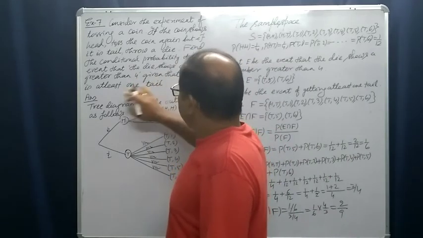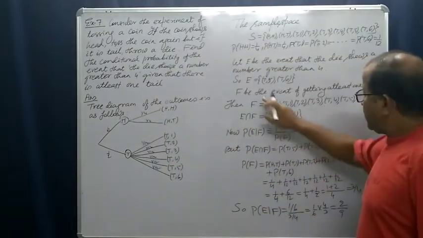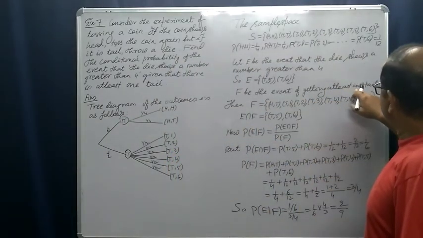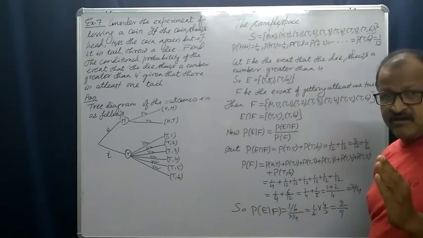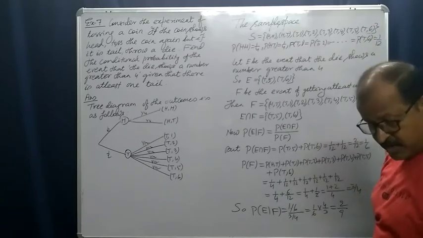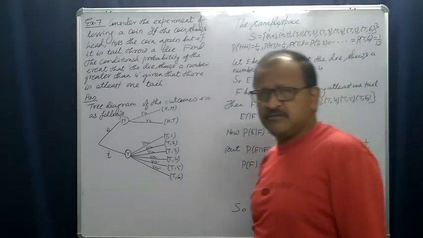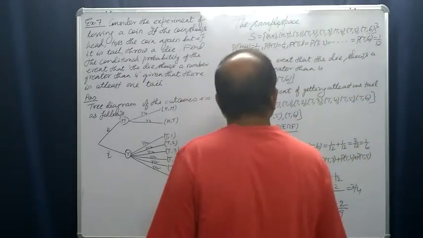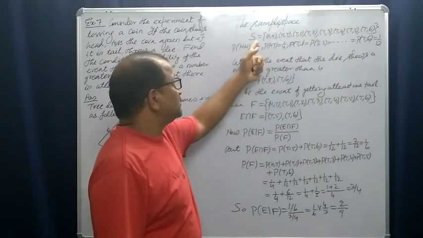Given that there is at least one tail, I have written here, let F be the event of getting at least one tail. Let us search for such outcomes where at least one tail is there in the sample space.